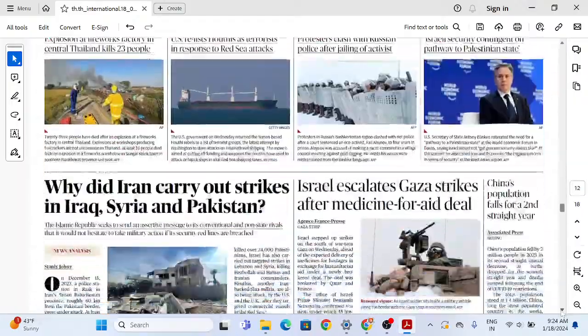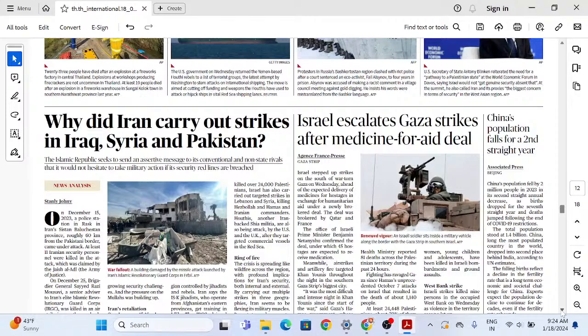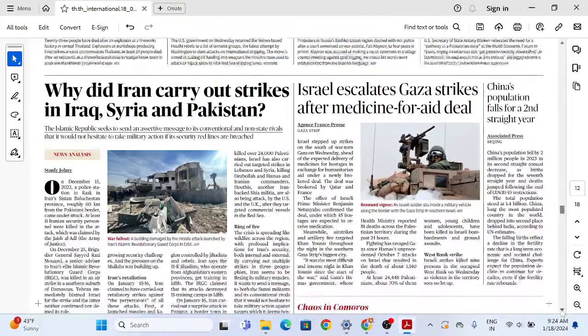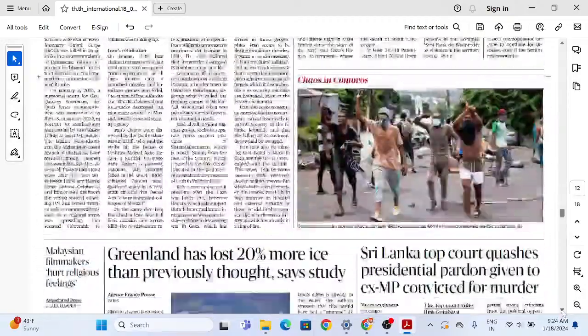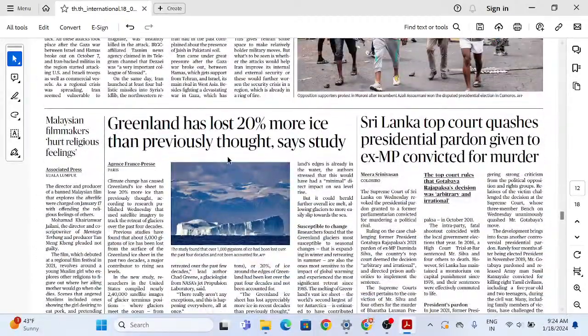Now, moving to the next part, we have already discussed why Iran carried out strikes in Iraq, Syria, and Pakistan. Israel escalates Gaza strikes after medicine for aid deal. China's population falls for a second straight year, right? Greenland has lost more than 20% more ice than previously thought. Now, this is big news.